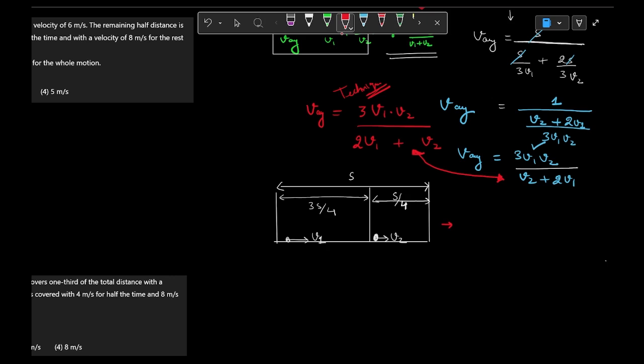Now one method is this trivial method. This is a long method. So we won't prefer this method from now onwards.